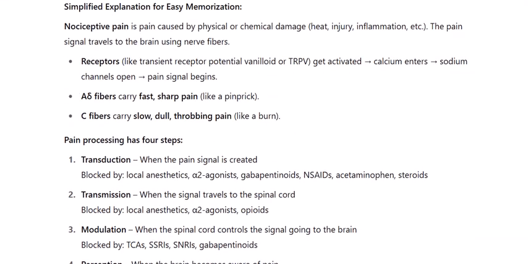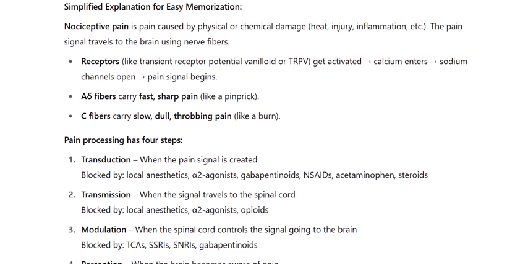Nociceptive pain is pain caused by physical or chemical damage, heat, injury, inflammation, etc. The pain signal travels to the brain using nerve fibers. Receptors, like transient receptor potential vanilloid or TRPV, get activated. Calcium enters, sodium channels open, pain signal begins.